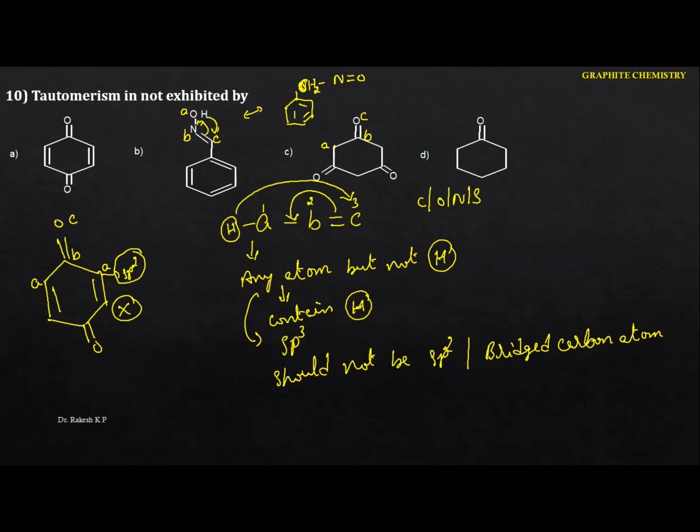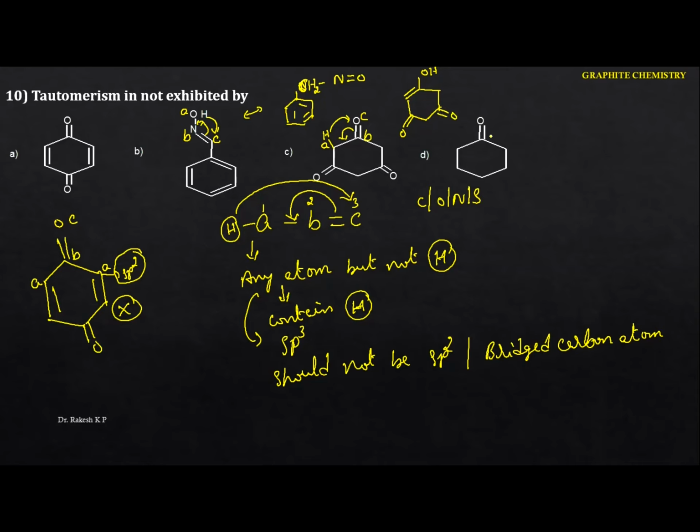So A is any atom, but what is the hybridization here? sp3. So here we can identify. Because this contains hydrogen, that means the migration from A to C, here we can identify tautomerism here. So here it forms a double bond O. What do you have to write here? This is the double bond. Here is a single bond OH, and the rest remains the same. Here also it forms keto-enol tautomers.